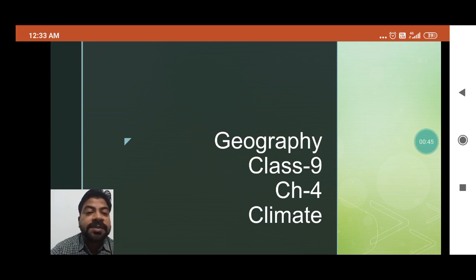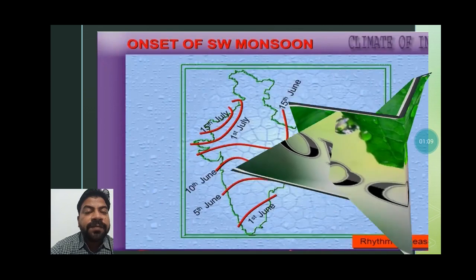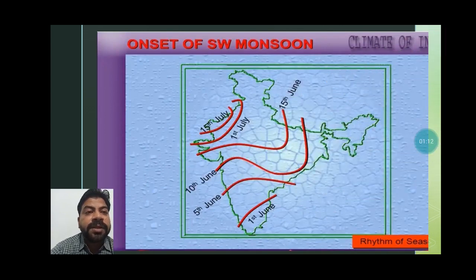Then we will discuss the important terms, that is the jet stream, then the doldrum, Lu and Kal Baisakhi. So let's start today's topic, that is the onset of monsoon or advancing monsoon. When we talk about onset of monsoon, students, you can see it comes in early June.